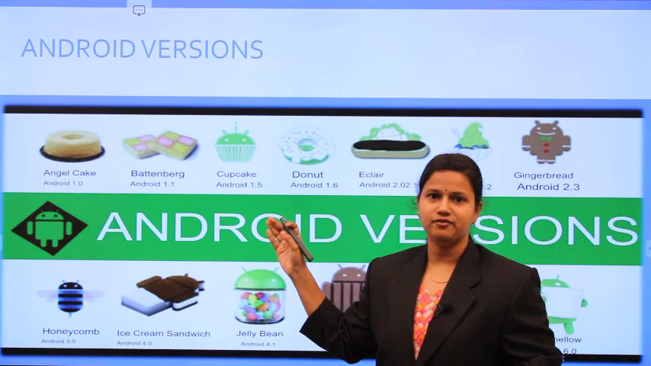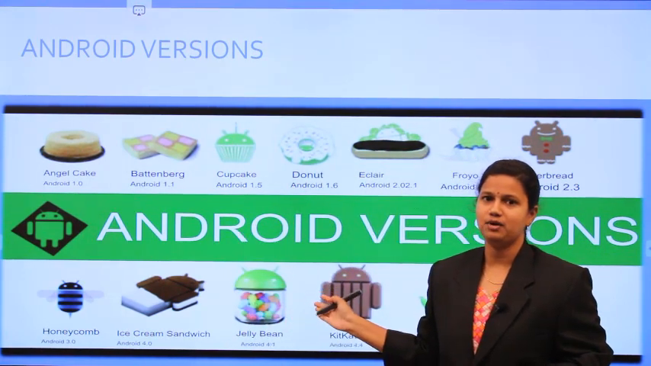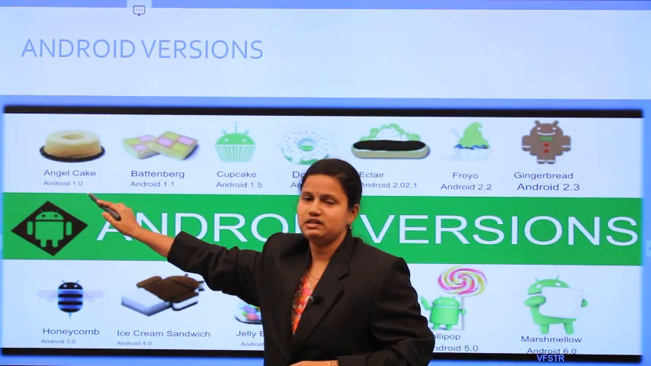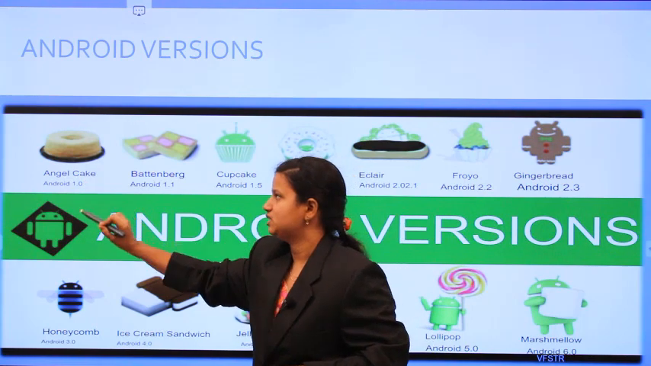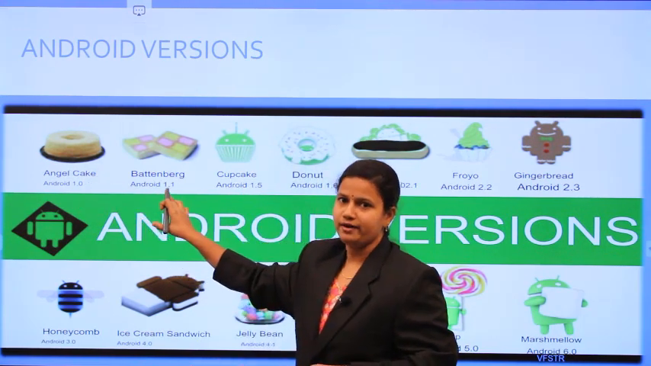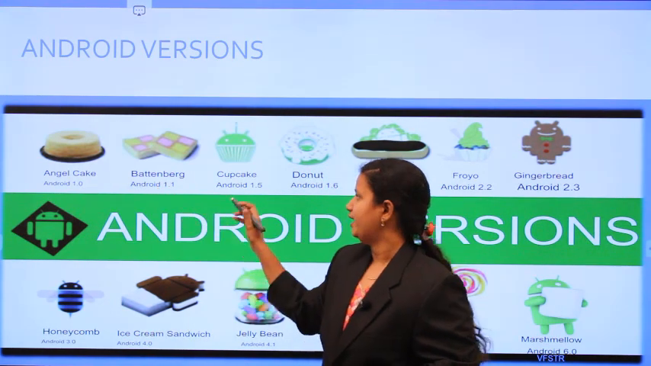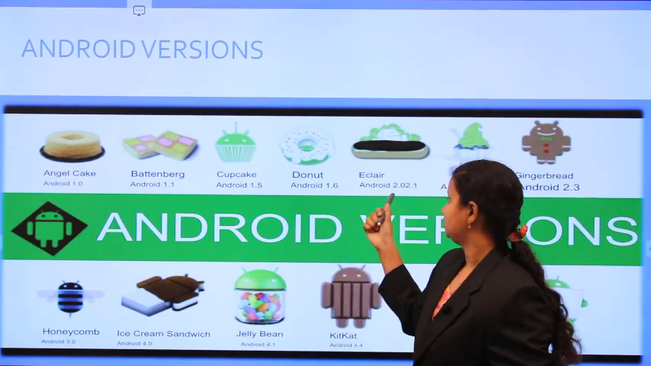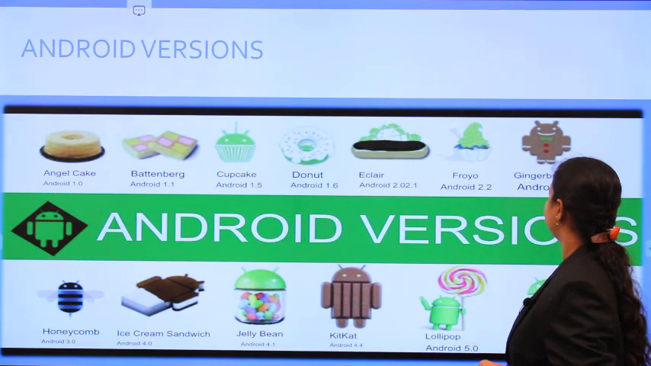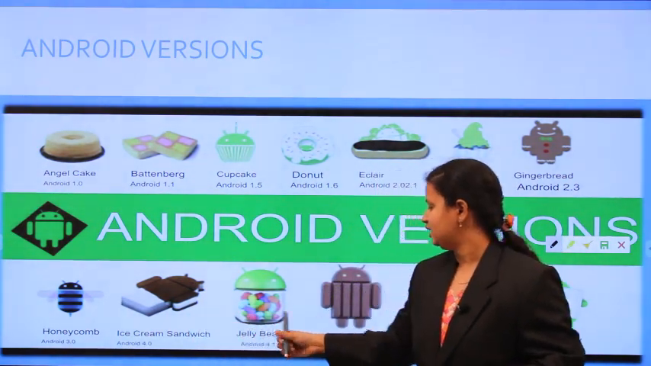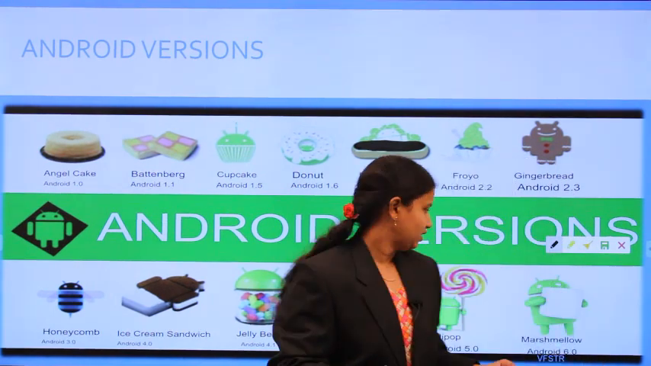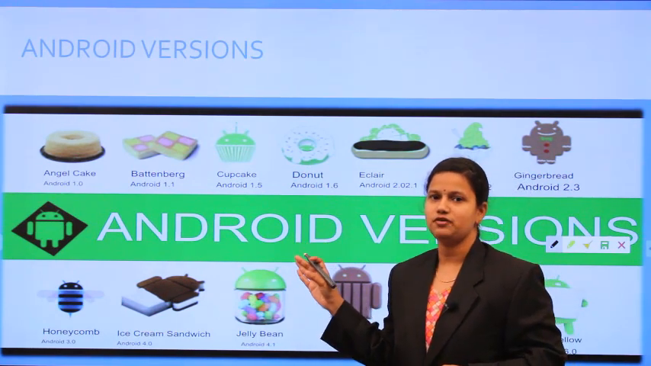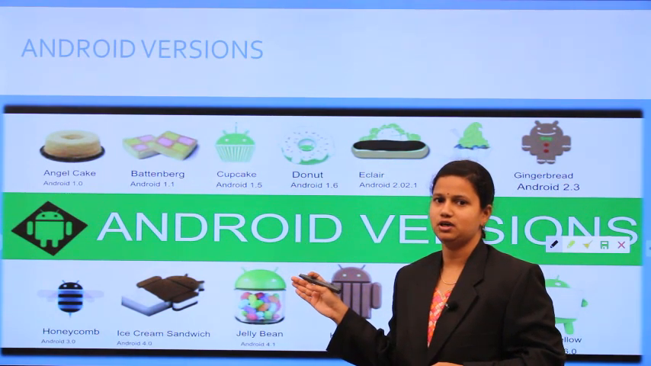When you look at the Android versions, these are the different versions available from the initial stage to nowadays. The first version is Android 1.0. The name of this version is Angel Cake, and the next version is Android 1.1, Battenberg, and the next one is Cupcake, version 1.5, and 1.6 Donut, Eclair, Froyo, Gingerbread, Honeycomb, Ice Cream Sandwich, Jelly Bean, KitKat, Lollipop, and Marshmallow. Not only these versions, we have different versions of Android released from the initial to nowadays.